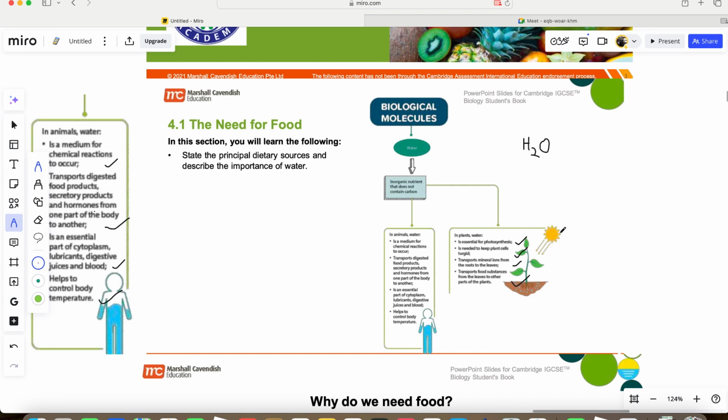Now, water is the only one of the biological molecules that does not have carbon. Water does not contain carbon. The carbohydrate, fat, protein, the rest of them, they contain carbon. Water does not have carbon in it. It just has hydrogen and oxygen in the ratio 2:1. Okay? Now, let's quickly take a look at why animals need water.